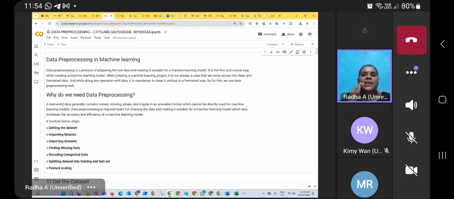Why pre-process? If I pre-process, the machine is able to understand my data easily. And one more thing, if you analyze a huge amount of data, your result will be more accurate. With less data, it will be less accurate. But it will show the result only at the end.